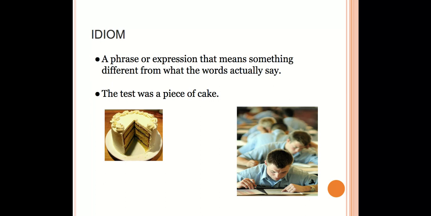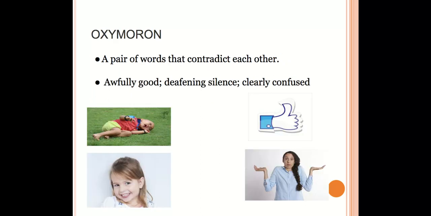We're on the same page. We're not actually standing on a page together in a book. We're just saying that we are in agreement about something. That costs an arm and a leg. Okay, that's probably something that's very expensive, but you're not actually using your arm and a leg to pay for it. An oxymoron is a pair of words that contradict each other to give an idea about something.